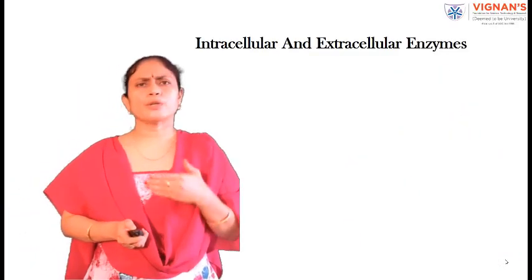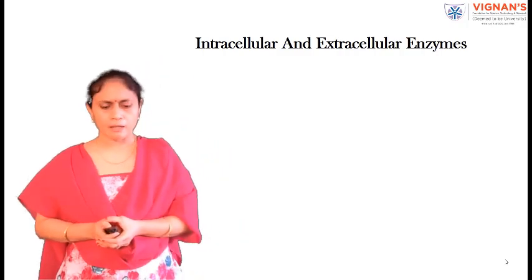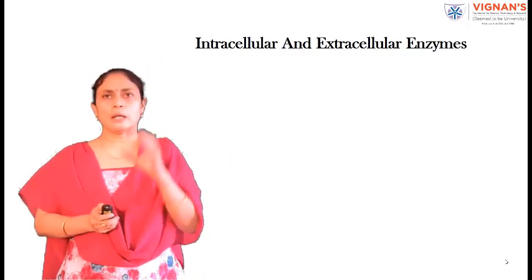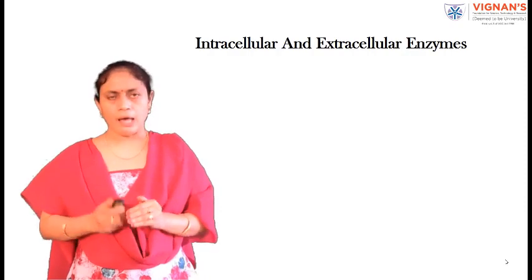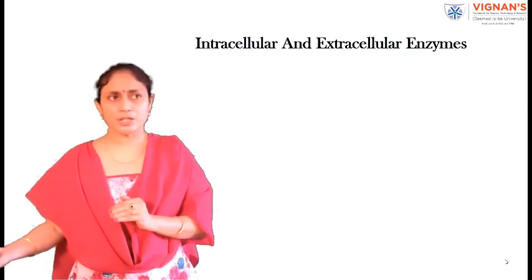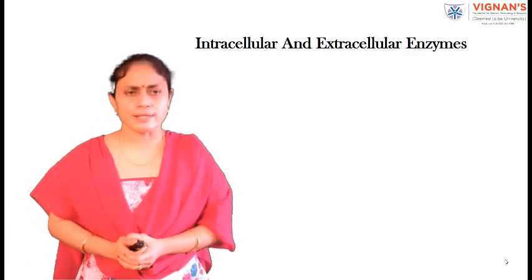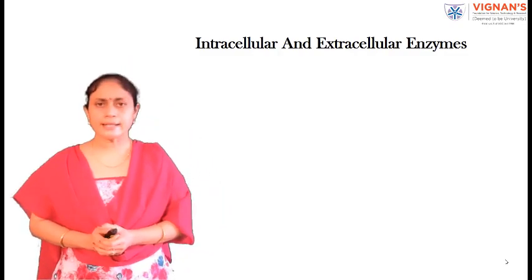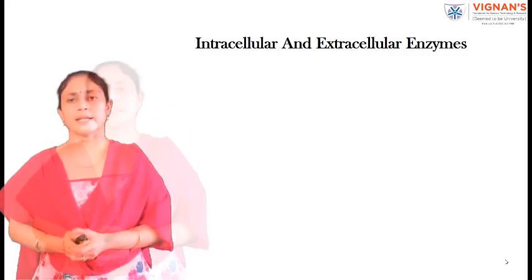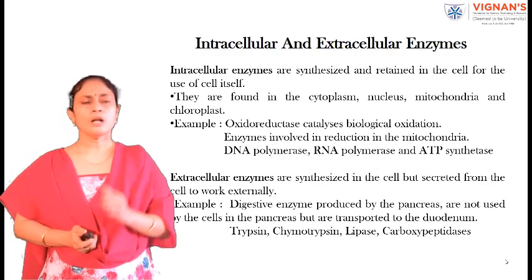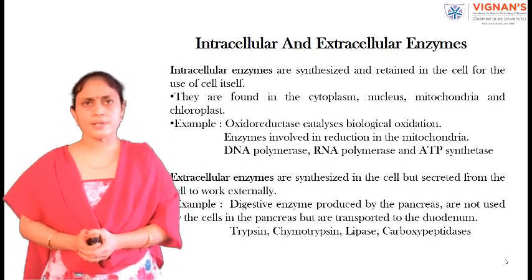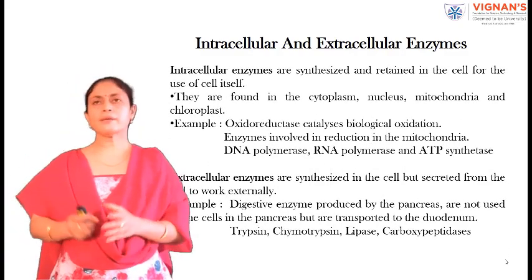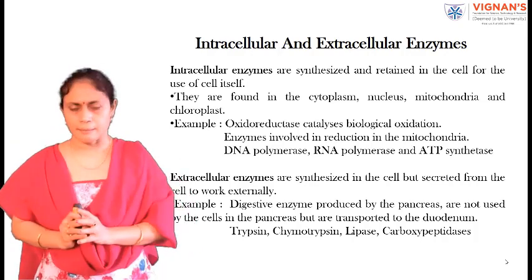Now, we'll learn about the different types of enzymes. Depending upon the location of their synthesis as well as their action, there are two different types of enzymes. One is intracellular enzymes and another is extracellular enzymes. What is an intracellular enzyme? What is an extracellular enzyme? You know pretty well that enzymes are synthesized within the cell.